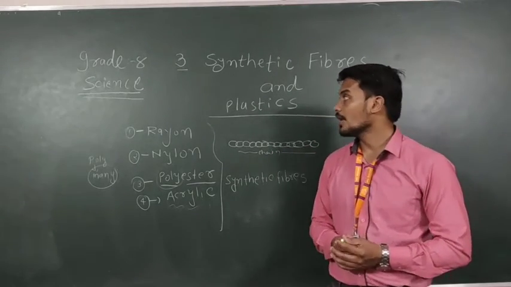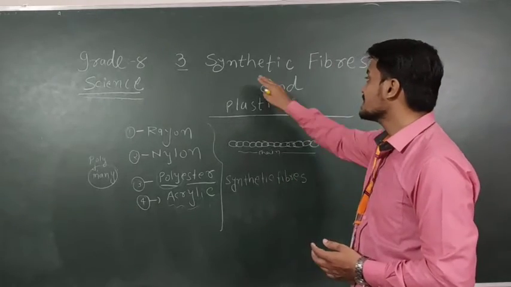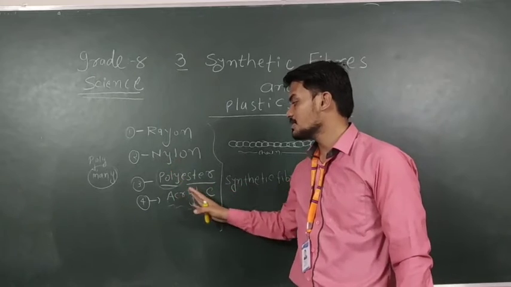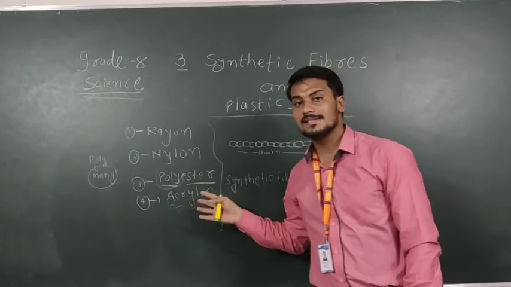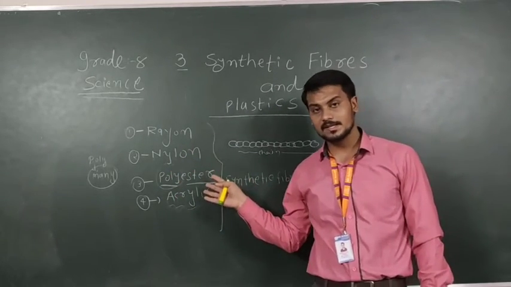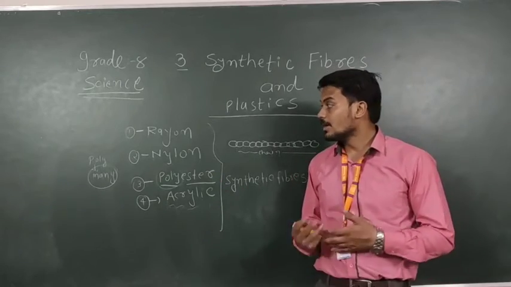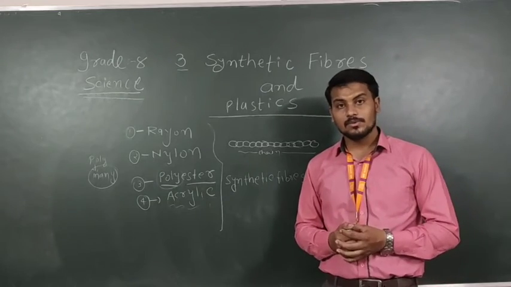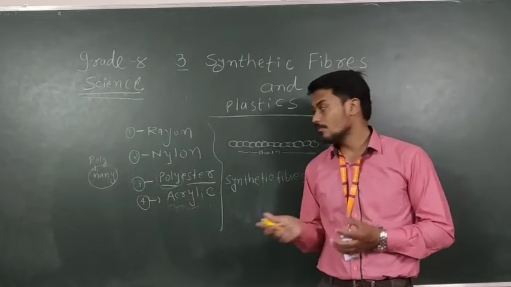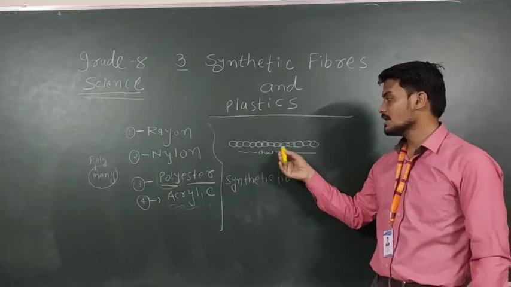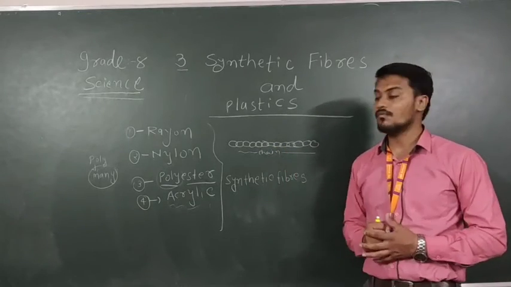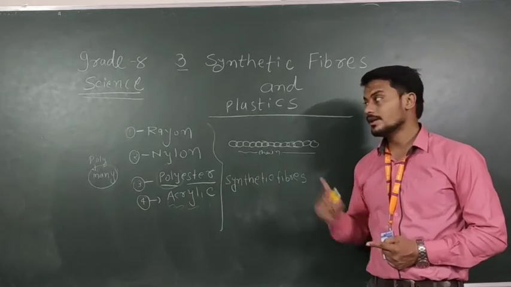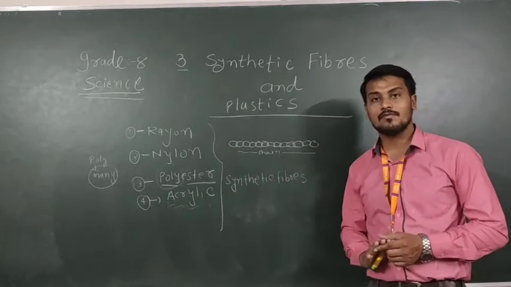So today in this lecture we have completed the synthetic fibers. All the synthetic fibers we discussed: rayon, nylon, polyester, acrylic. The properties of these different things we have discussed: how the polymer, how their name comes about, and how the fibers are formed using these different types of chains combined together to make a fiber. Natural fibers we have discussed, jute and cotton. These are all the synthetic fibers.